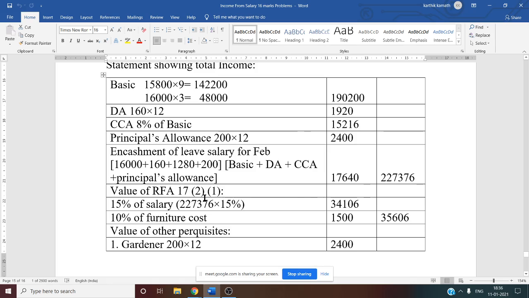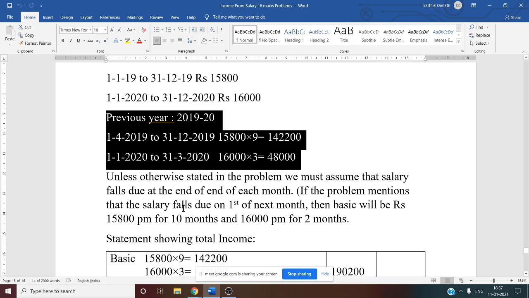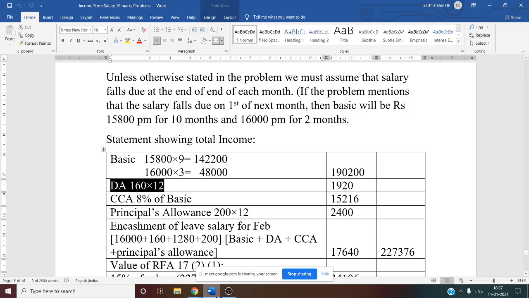Now we'll see now. See this? Now we are calculating for the previous year 2019-20. So our basic: 15,800 into 9, 1,42,200, 16,000 into 3, 48,000. How we got that? See this, we have done the working. So answer, that is 1,90,200. Basic we know. Now DA, dearness allowance, what happens? Dearness allowance, in the question they have given 160 per month. So 160 into 12 you do, that is 1,920.